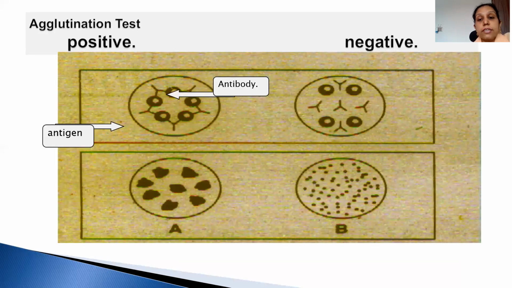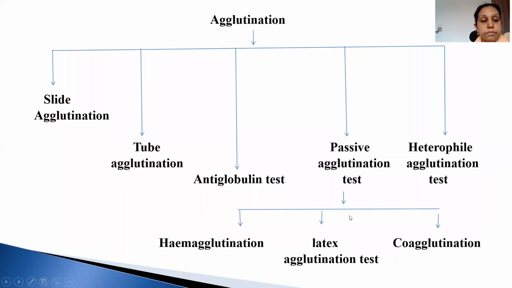So how agglutination takes place, you can see in this slide: the antigen and antibody form a lattice formation. They are combining, and the reaction is taking place. You can see the clumps formed here, and in this there are no clumps, and the antigen and antibody are not homologous, so this is a negative reaction. Clumping is a positive reaction, and no clumping is a negative reaction.